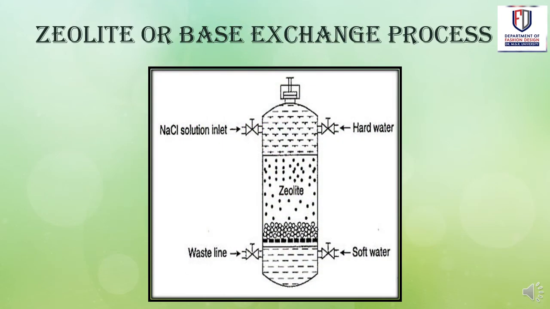This diagram indicates how zeolite is used for converting hard water into soft water. So this container has 4 outlets or pipes. The top both are used for NaCl solution and hard water. The bottom both are used for waste line and extraction of soft water. So both NaCl and hard water enter the container which has zeolite. It reacts and both calcium and magnesium salts are converted into sodium ions, and the pure soft water is extracted at the bottom of the container.